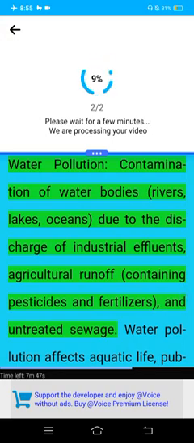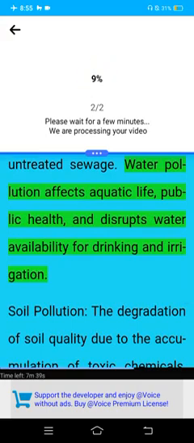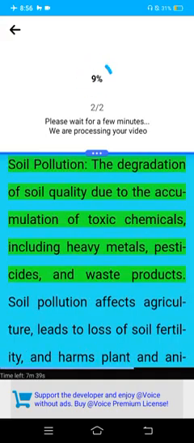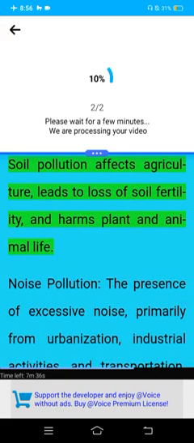Water pollution, contamination of water bodies, rivers, lakes, and oceans due to the discharge of industrial effluents, agricultural runoff containing pesticides and fertilizers, and untreated sewage. Water pollution affects wildlife, public health, and disrupts water availability for drinking and irrigation. Soil pollution, the degradation of soil quality due to the accumulation of toxic chemicals, including heavy metals, pesticides, and waste products. Soil pollution affects agriculture, leads to loss of soil fertility, and harms plant and animal life.